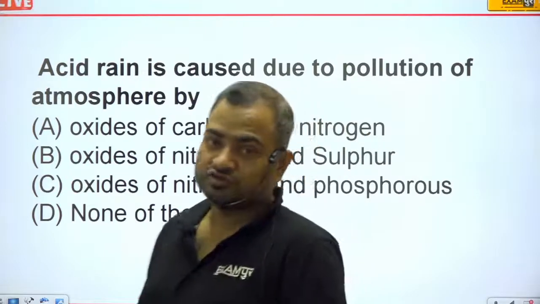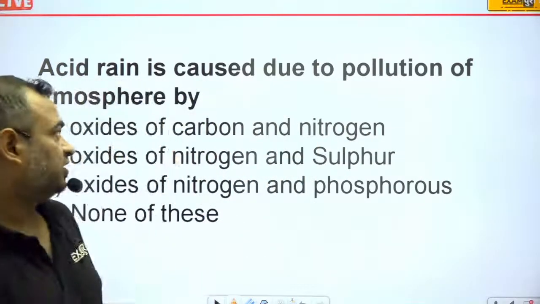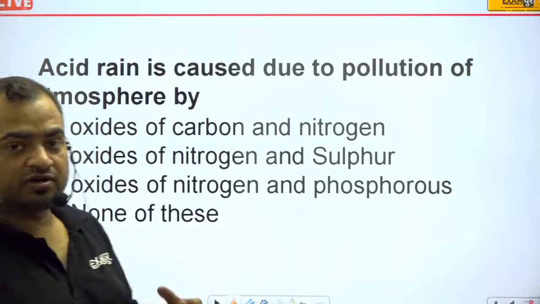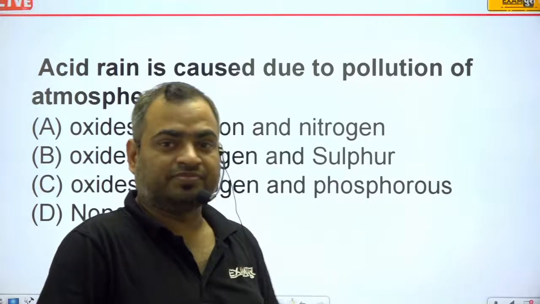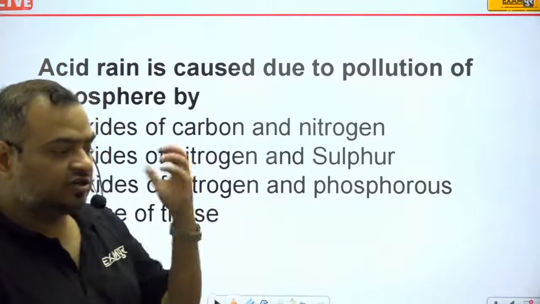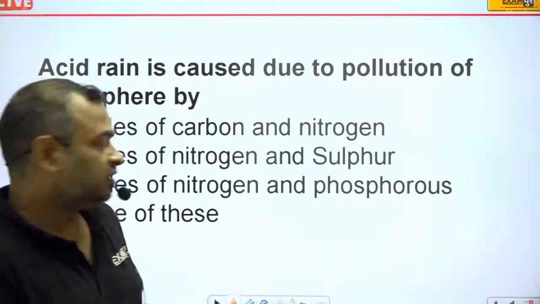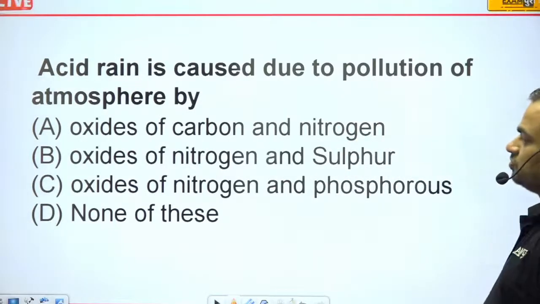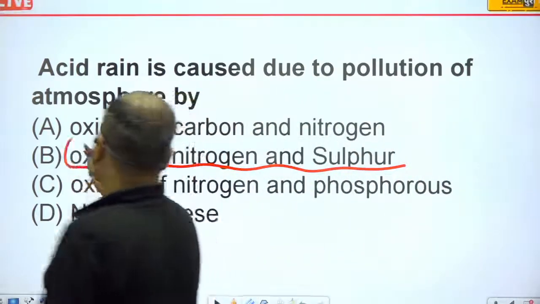And whenever the monsoon came, in those days, water reacts with the gases and just made some acid. Okay, that acid falls on the ground, and that acid is very, very harmful for living bodies. Okay, so actually this is just because of the oxides of nitrogen and sulfur. Okay, so this is the correct answer.